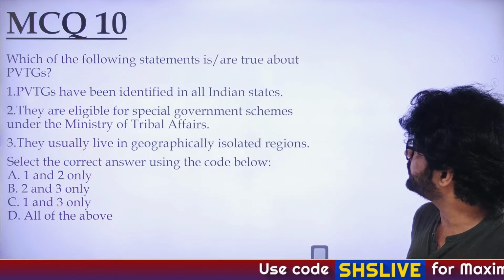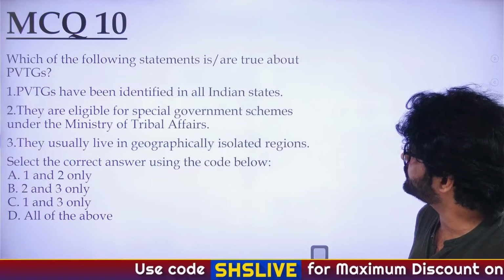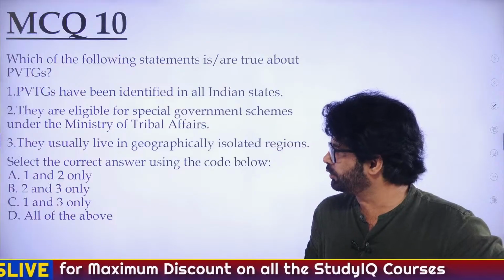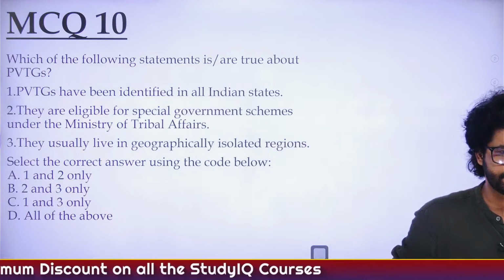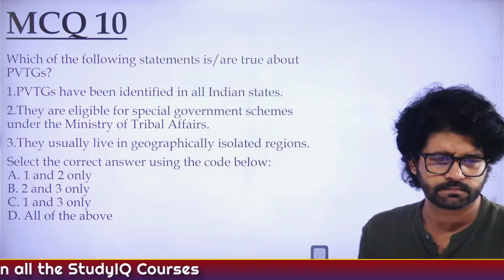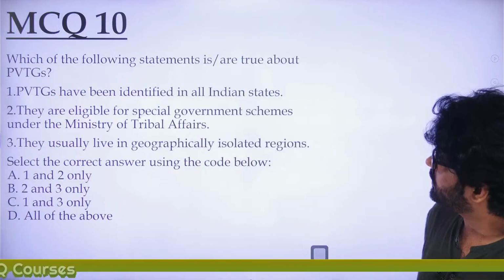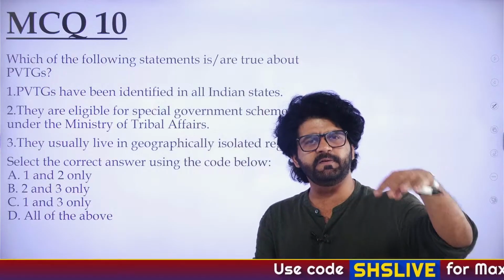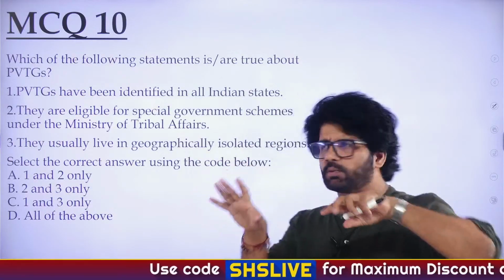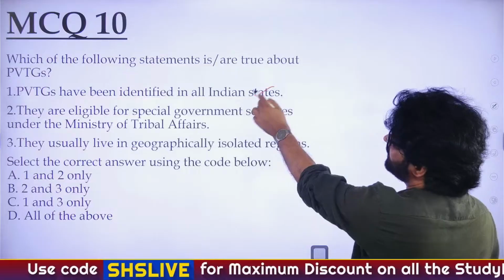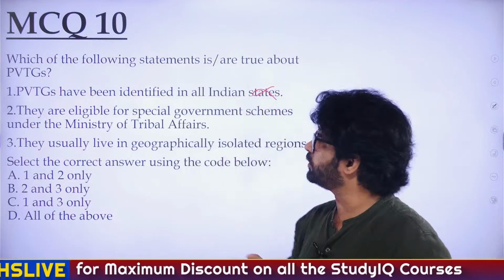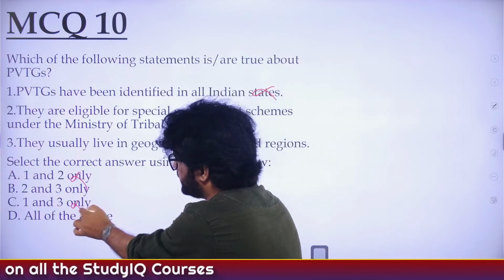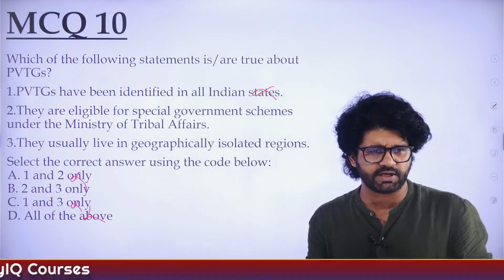They are eligible for special government schemes under the Ministry of Tribal Affairs. They usually live in geographically isolated regions. 1 and 2, 2 and 3, 1 and 3, all of the above. So they have not been identified in all Indian states. When we were reading it, 75 PVTGs, and if I'm not wrong, 18 states, 1 union territory, not all. Even if you don't remember the exact 18 states, 1 union territory, Andaman, etc., you eliminate first, you get the answer, that is B, 2 and 3 only, as stated by so many of you.